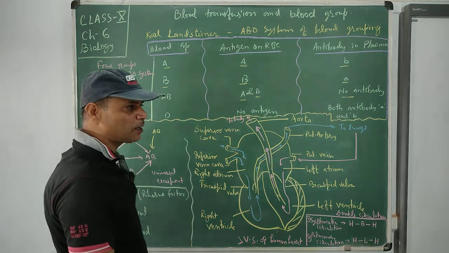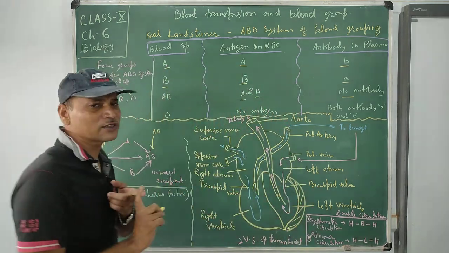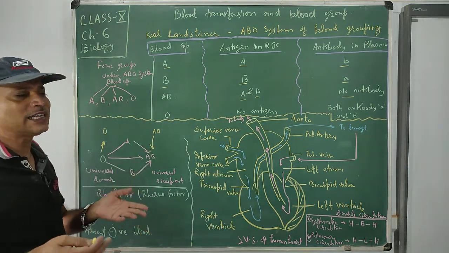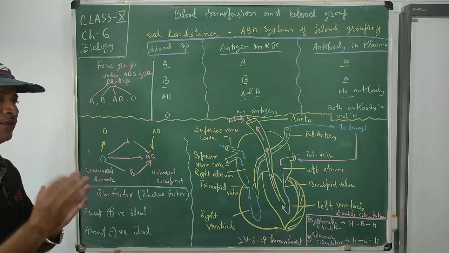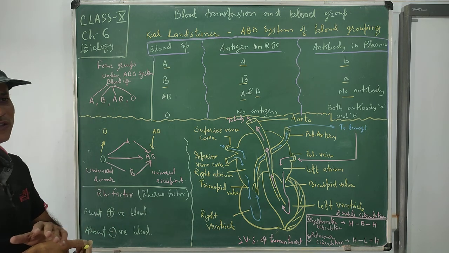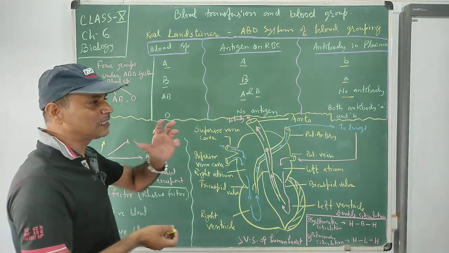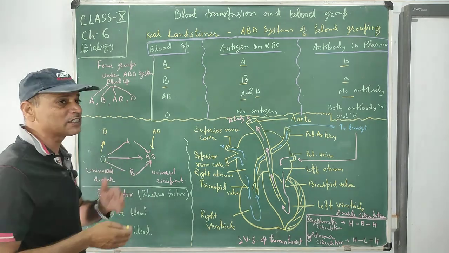So before transfusion of blood, we know their blood group, what blood group they possess, and that the blood is free from different types of abnormalities. It should be pure, free from those things: not alcoholic, and not carrying a disease or other things. Now see how a blood group becomes positive or negative.